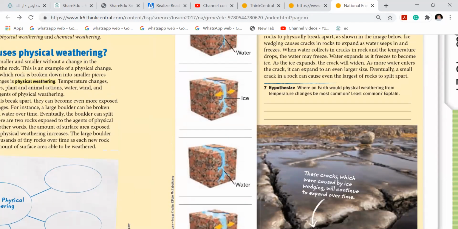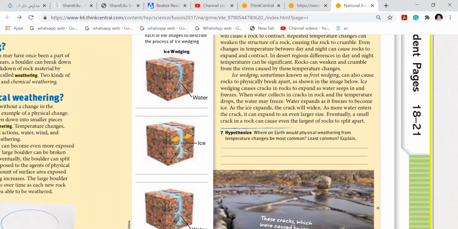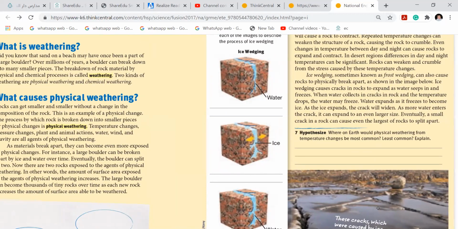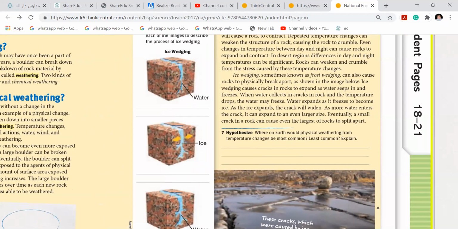And over time, this is called ice wedging. Ice wedging, also known as frost wedging, causes a rock to physically break apart, as shown in the image. Ice wedging causes cracks in rocks to expand. Can anyone read it out? Judy, read it out. It's the same as what I've explained to you in lines. Ice wedging, sometimes known as frost wedging, can also cause rocks to physically break apart. As shown in the image below, ice wedging causes cracks in rocks to expand as water seeps in and freezes.